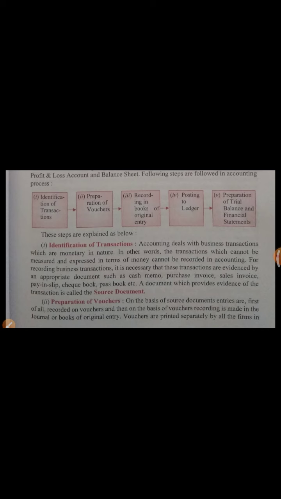So on the basis of source documents, an accountant prepares vouchers, and on the basis of vouchers, entries are recorded in the journal, that is also called books of original entry. The question may arise here, which book is called the book of original entry? So the answer is the journal. Journal is the book of original entry, because all the entries are first recorded in the journal.